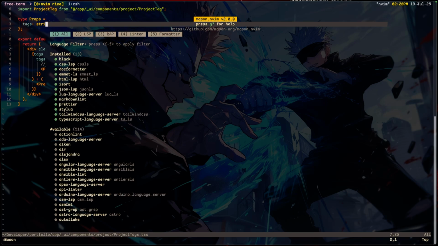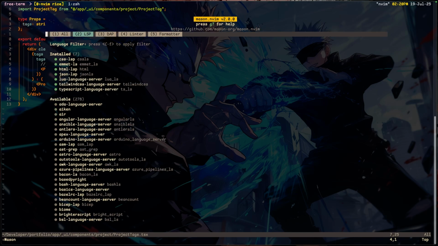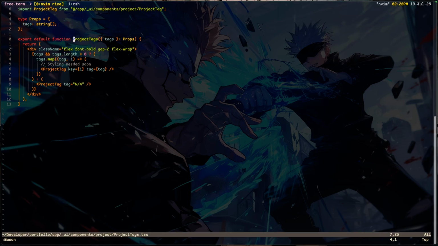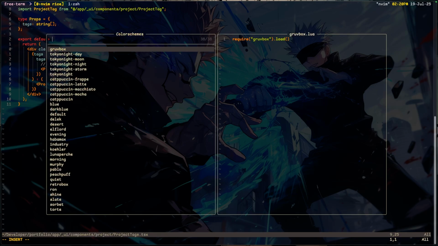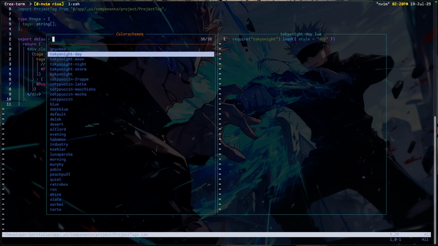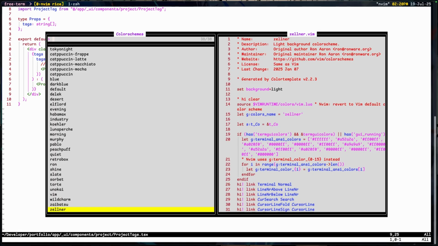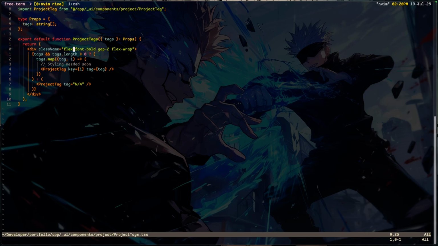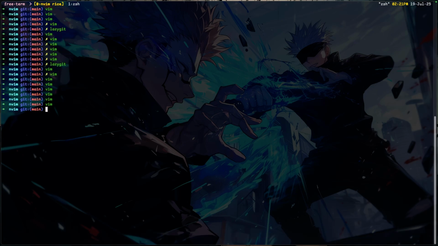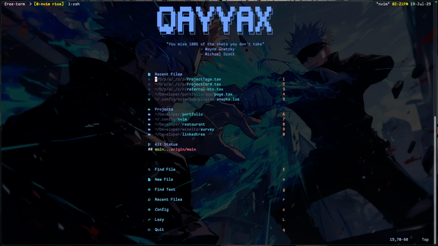It shows all the languages and LSPs I have installed, as well as the linter. And what other thing? Oh yeah, I have Command CA for code action. I also have Command CS to show the color schemes I have installed already. But let me just leave it as Gruvbox like this.